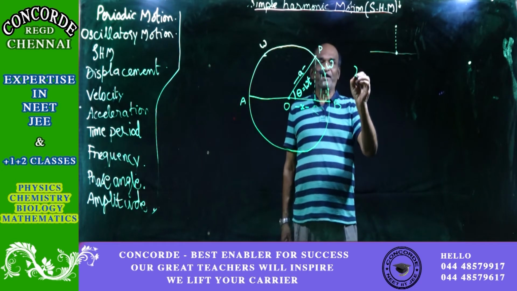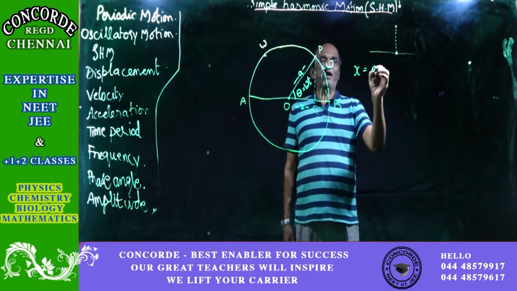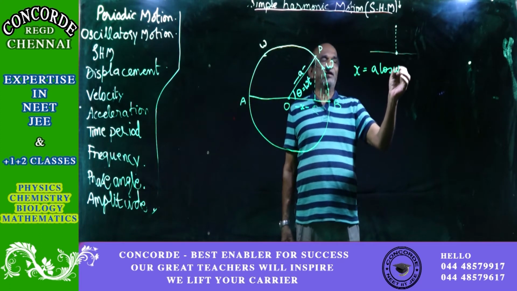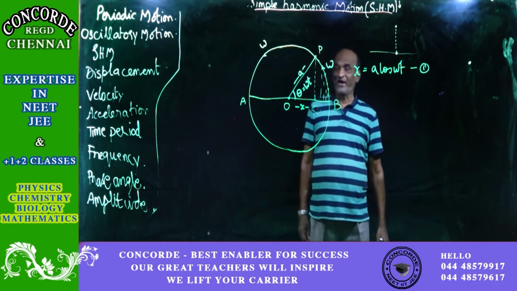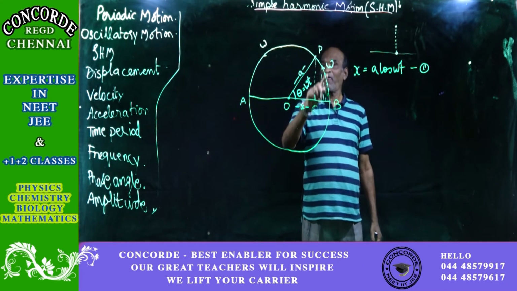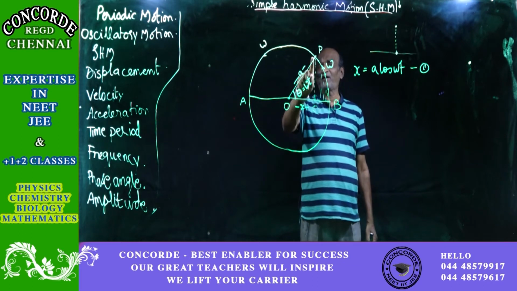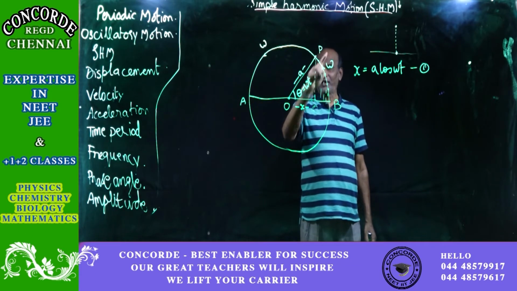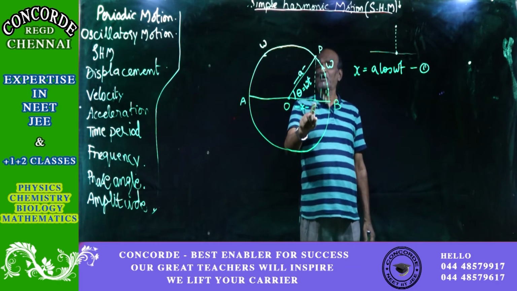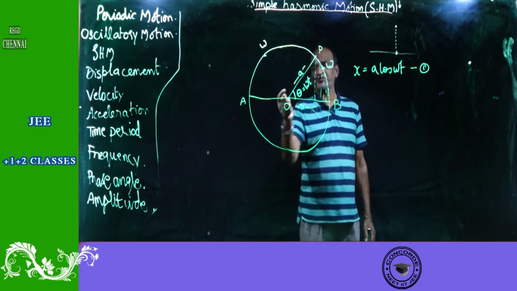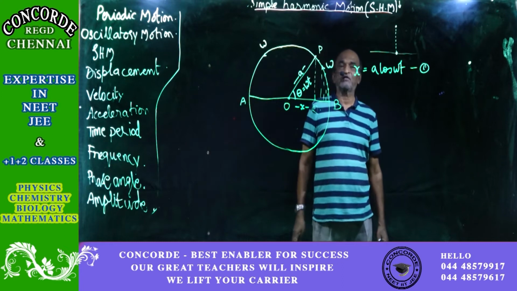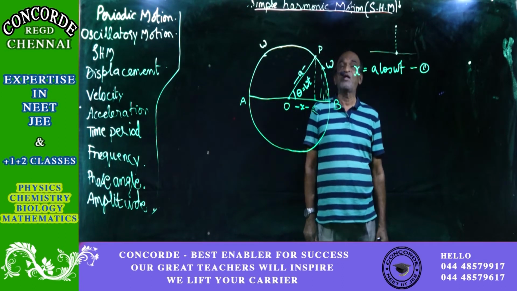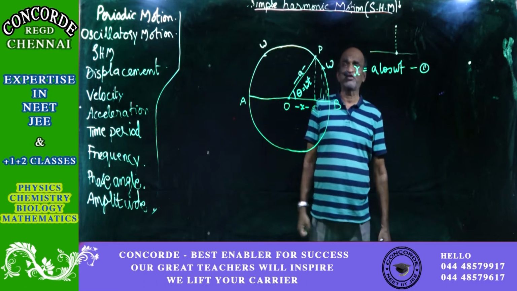So what you therefore get is x is equal to A cos omega t. I will call it equation 1. Note this point. It is a displacement. But note that from wherever the particle has started on the circular motion, irrespective of that, the measurement for the displacement of simple harmonic motion should start from the mean position. That is all.